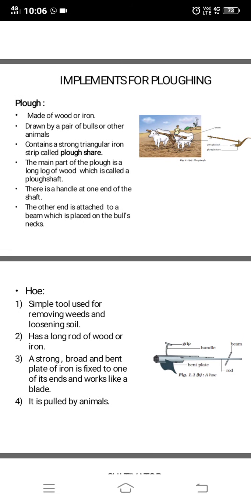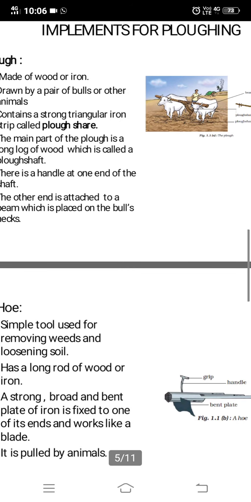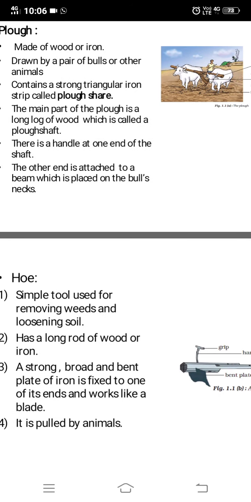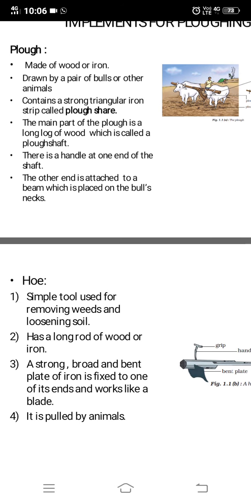Hoe. The other implement that is used is the hoe. It is a simple tool which is used for removing weeds and loosening soil. It has a long rod of wood or iron, and a strong, broad and bent plate of iron is fixed at one end, and it works like a blade. You can see this part, this is called the blade, and it will help in plowing the field. It is also used for removing weeds.